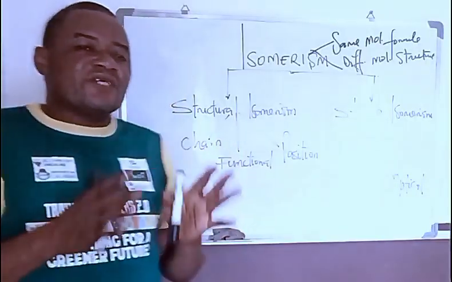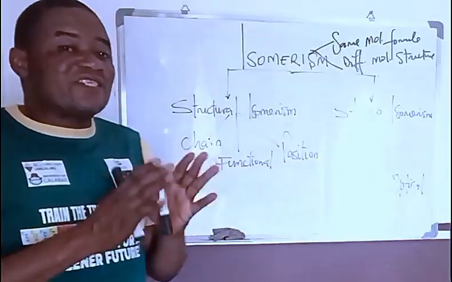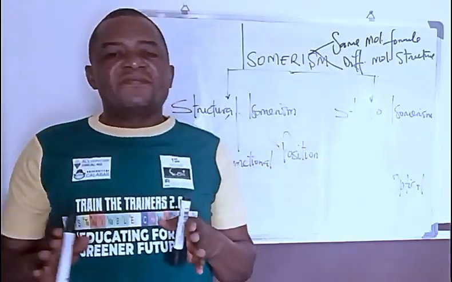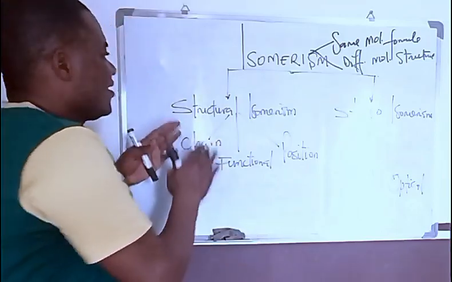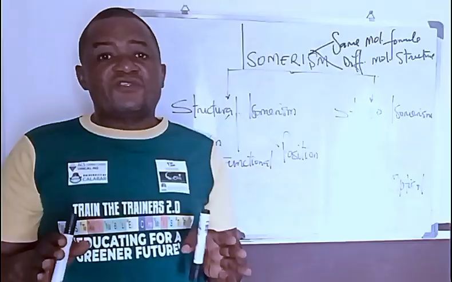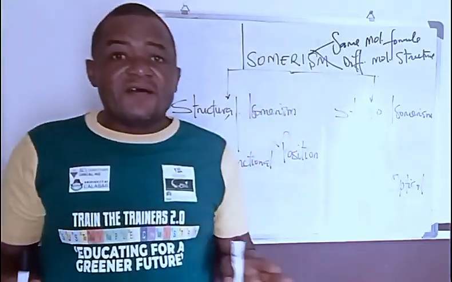Once there is a spatial arrangement or orientation, we describe such isomers under stereoisomerism. While structural isomerism does not bother itself about spatial arrangement or orientation of atoms or groups of atoms, stereo bothers itself.